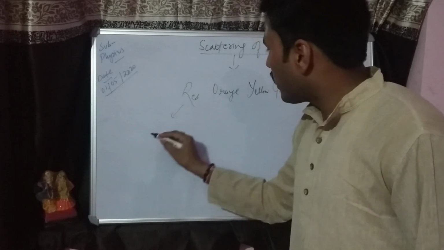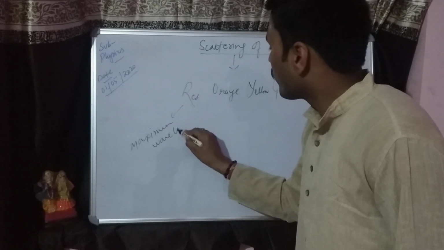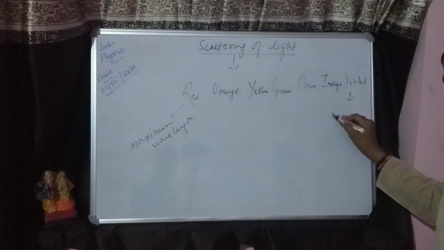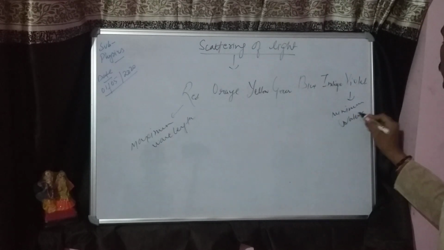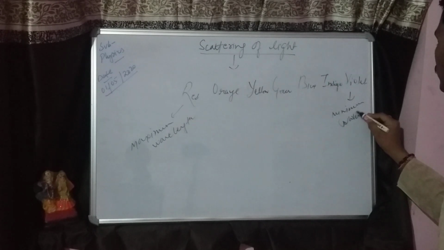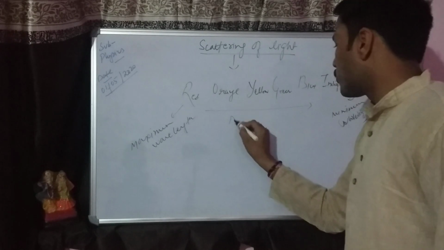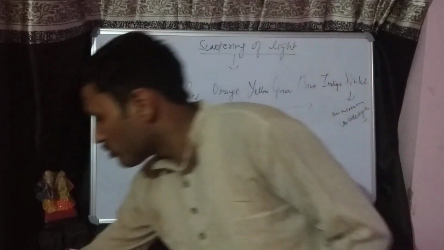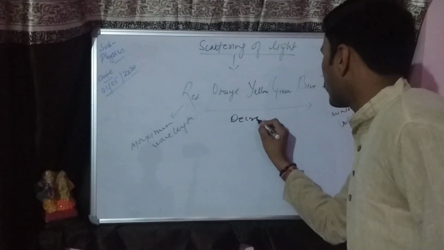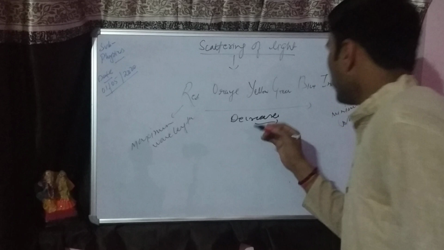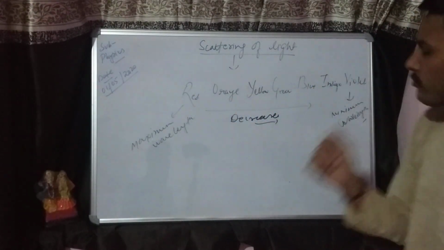From there you will find that the red color has the maximum wavelength and the violet has the minimum wavelength. The wavelength decreases in this direction, from red to orange to yellow to green to blue to indigo to violet.